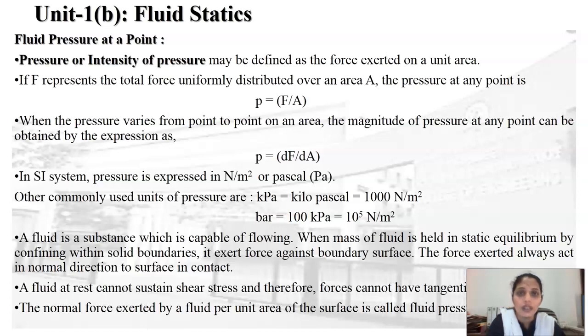The pressure, or intensity of pressure, is nothing but the ratio of force acting over unit area.